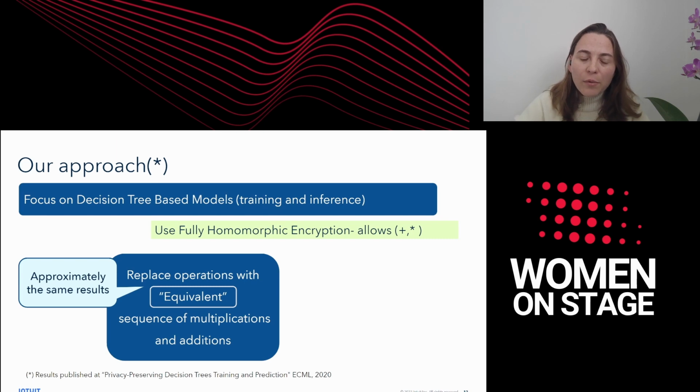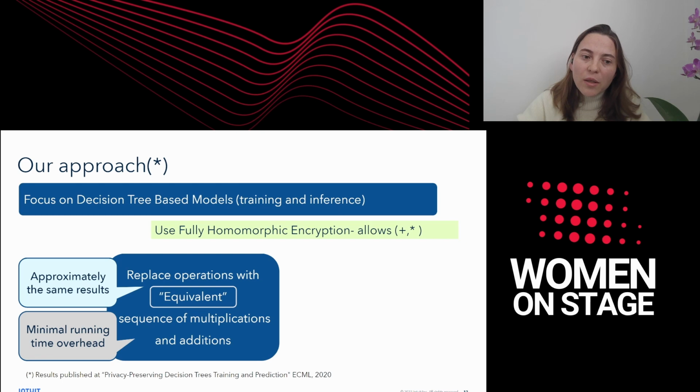And we had several challenges there. One is to do it in a way that will preserve the accuracy of the machine learning algorithms. So both for inference and also for training, we needed to get as good results as the classical algorithms will give us.